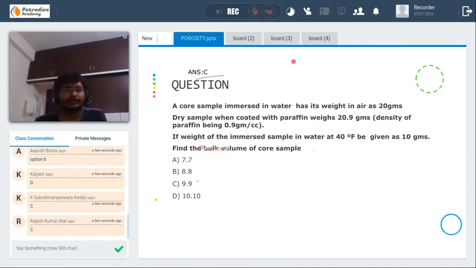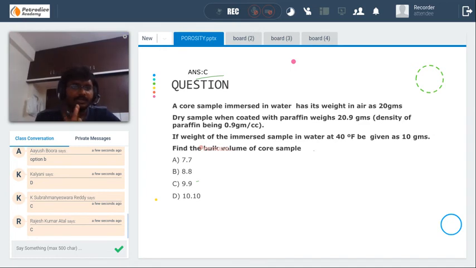Find the bulk volume of the core sample. Actually, the before question is very, very good because it involves three concepts: the fluid saturation method, the buoyancy method, and the relationship between total volume, bulk volume, and grain volume. This is also a very good question. Actually, it is a very difficult question.